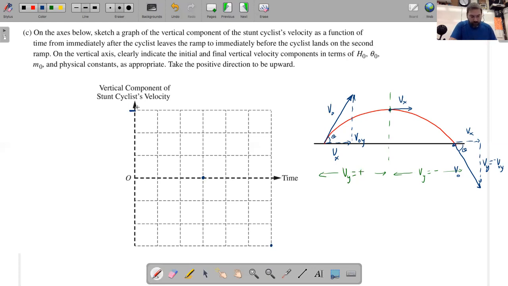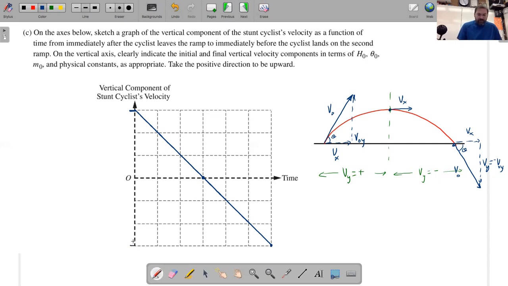And like always on the AP exam, you always use a straight edge, a ruler, or a straight piece of paper to draw a perfectly straight line. So there's a perfectly straight line. That way the reader can hold a ruler up to it. Now it says on the vertical axis, clearly indicate the initial and final vertical velocity components in terms of h0, theta naught, m naught, and physical constants as appropriate.